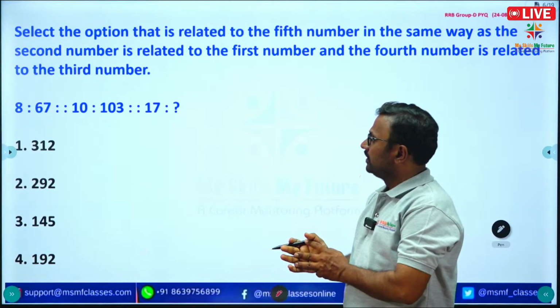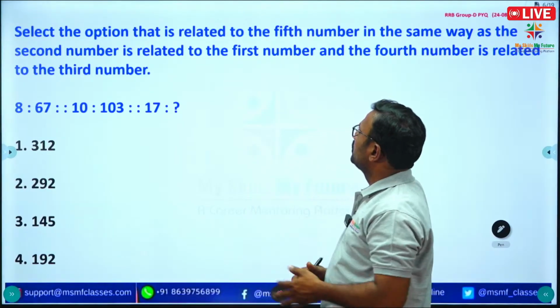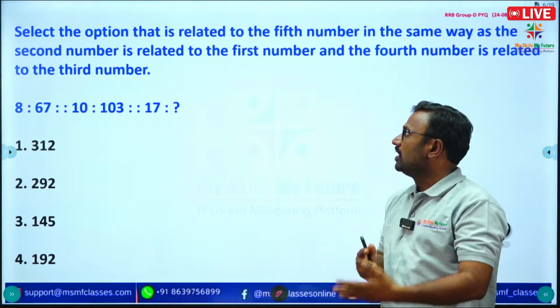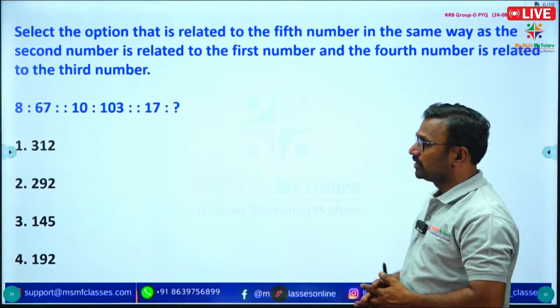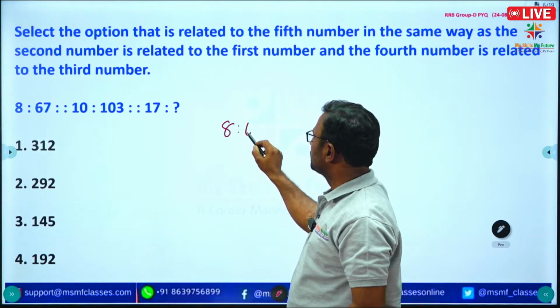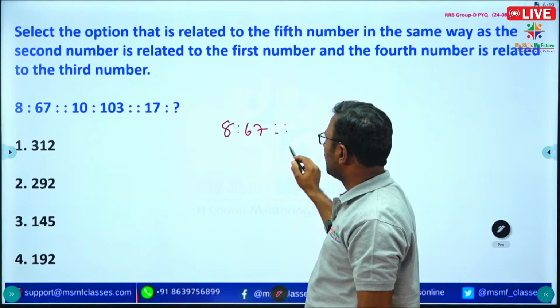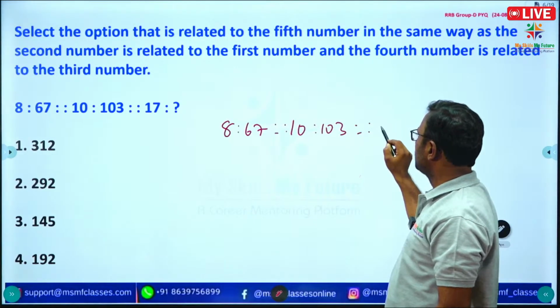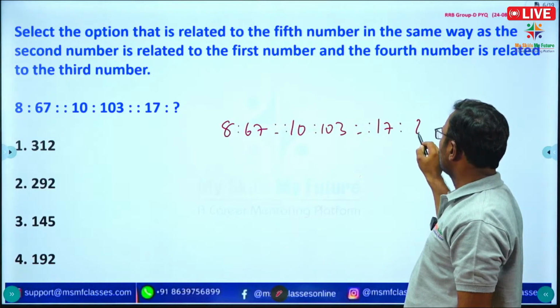Right, see here, select the option that is related to the fifth number in the same way as second number is related to the first number and the fourth number is related to the third number. So see here, 8 is to 67 as 10 is to 103 as 17 is to question mark.